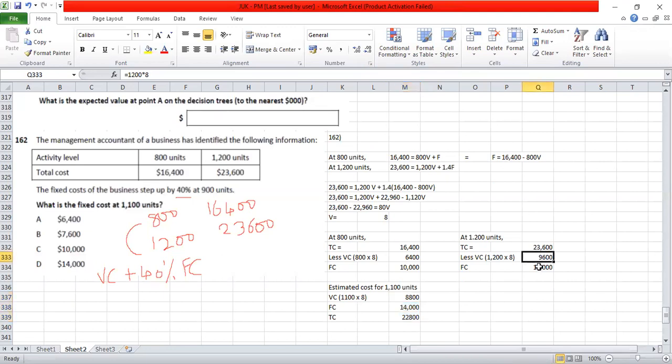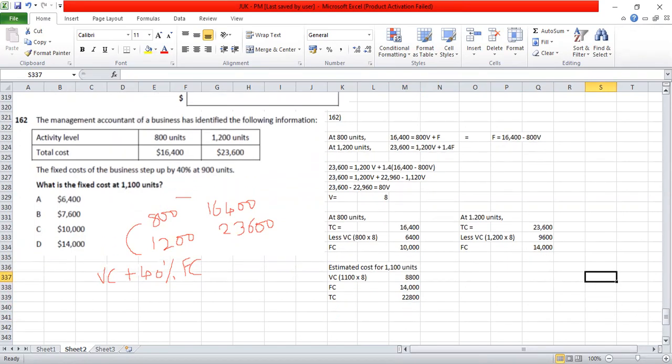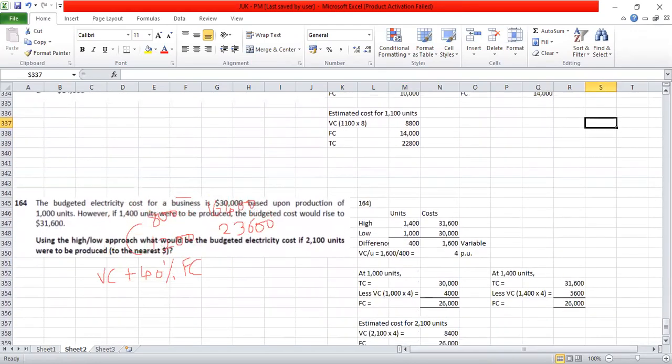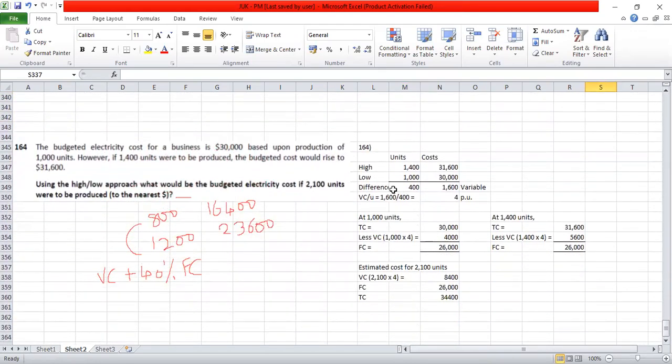They're only asking what is the fixed cost. Fixed cost is 14,000. So anything after 900 units of activity, the fixed cost amount would be 40% more than what it is initially. So it should be 14,000. If we are to find out estimated cost for 1,100 units, this would be the cost. So this is the high-low method. Of course, this is a little advanced adjustment which is included, but the basic working out of the high-low method looks like this, wherein we take the high amount, low amount, find the difference, and then find out what's the variable cost per unit, and then find out what's the estimated cost at any other level.